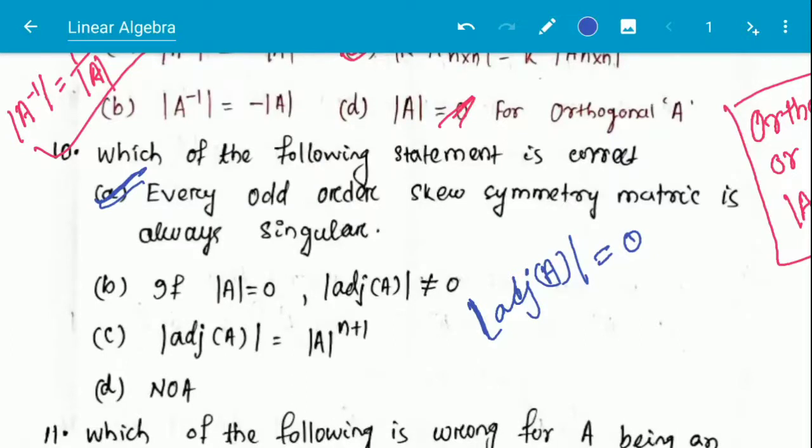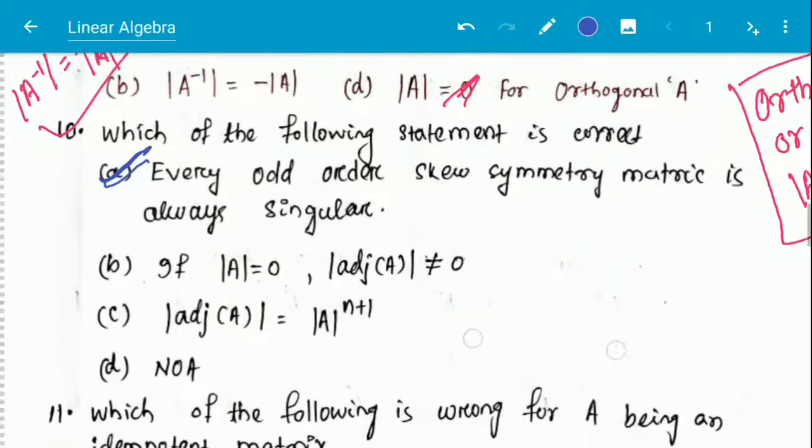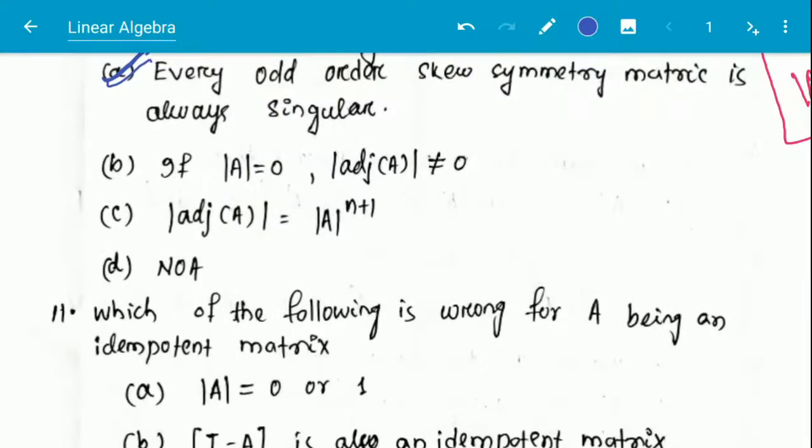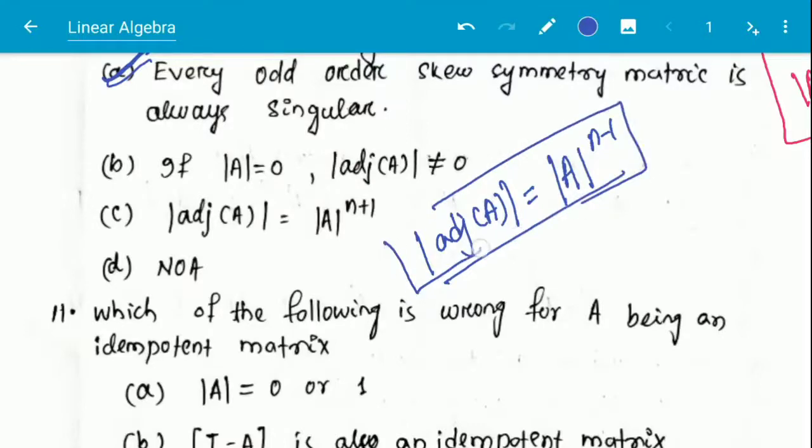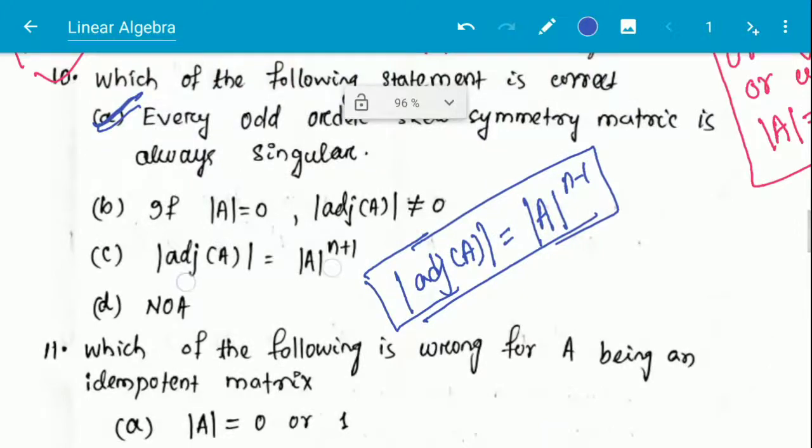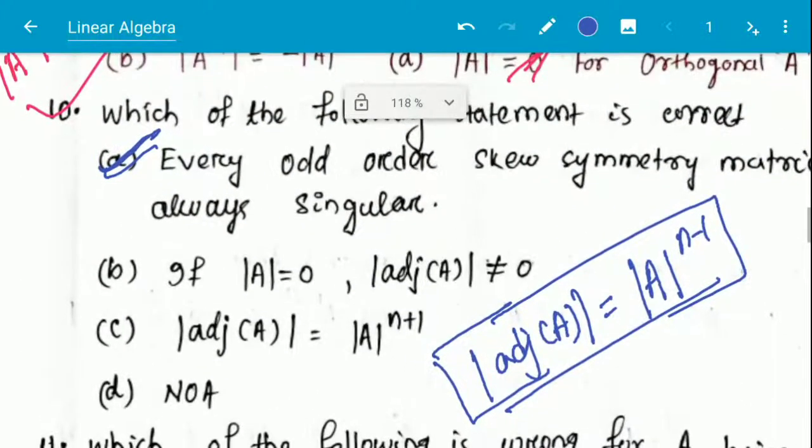And adjoint of A mod is equal to A mod whole to the power n minus 1. This is not n plus 1. This is the correct form. And option D, none of the above. So here the answer is option A.